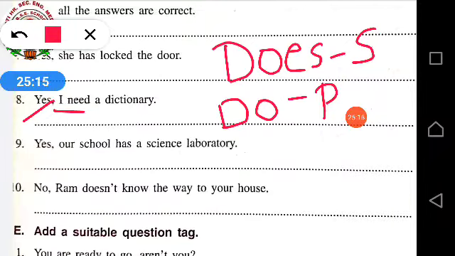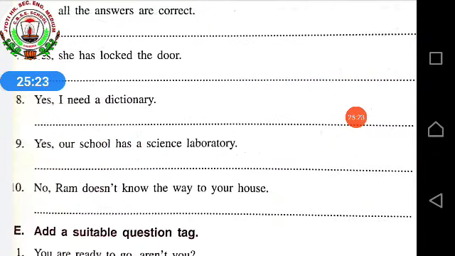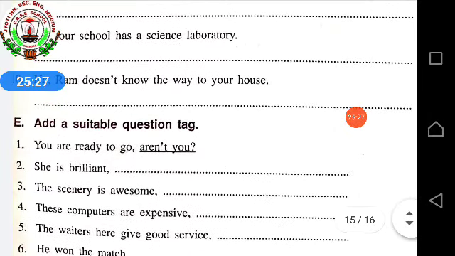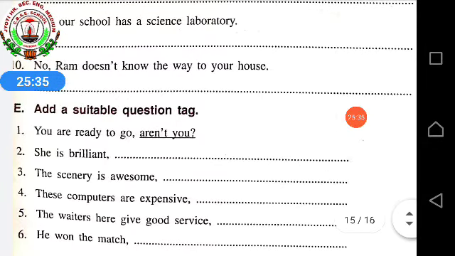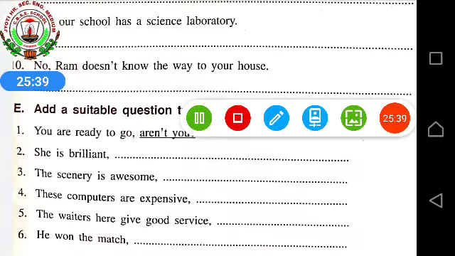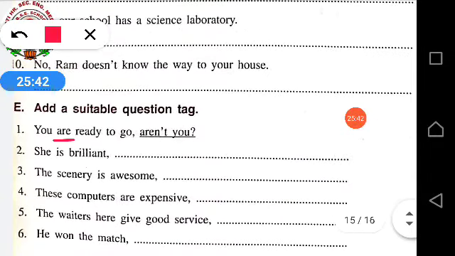In the same way, 9th one, helping verb is here. 10th one also, helping verb is here. I think you all understood and you can do it by yourself. Next, add a suitable question tag. Just now we learnt about question tag. In this also we are seeing the helping verb. Same way, here, are is the helping verb. So we have written, aren't you?